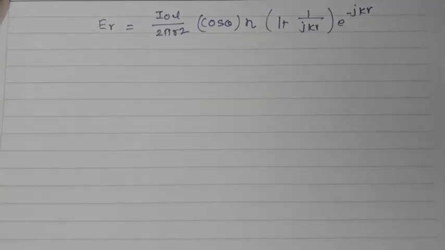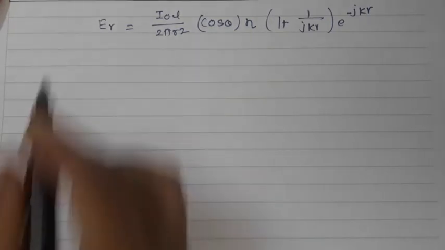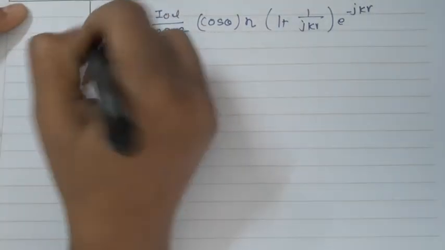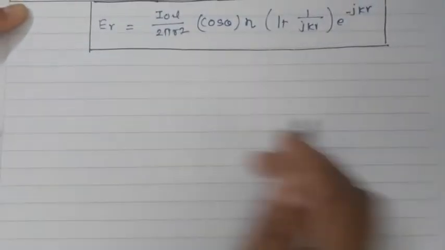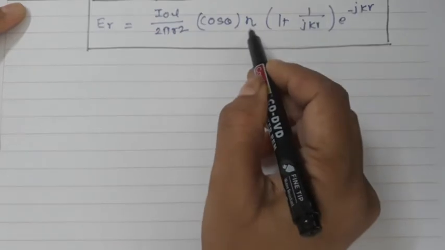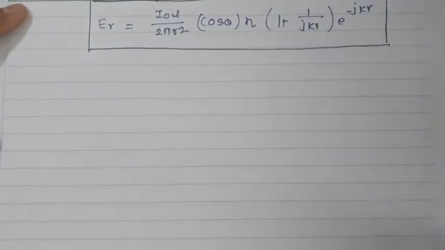Now we have got one component, that is ER. So this is my ER component, the electric field component in the direction of R, that is I0L 2 pi r square cos theta eta (1 plus 1 upon jkr) into e raised to minus jkr.